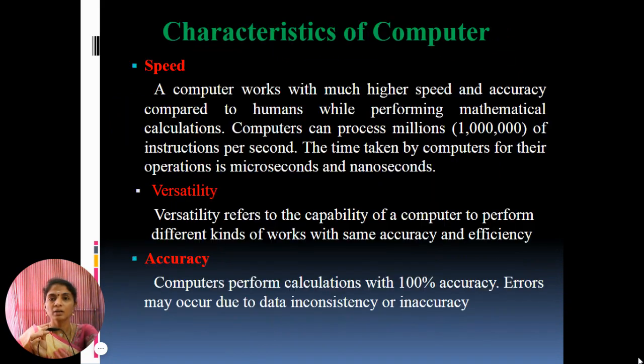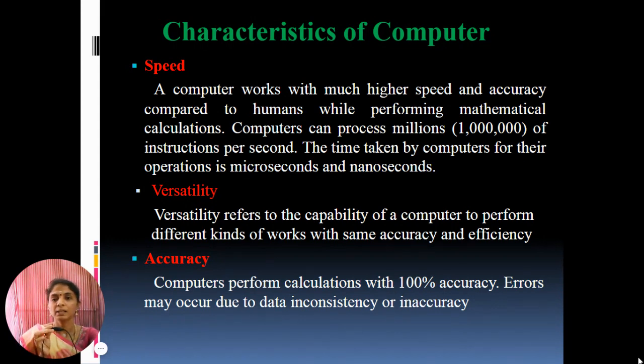And next concept is characteristics of computer. Speed. A computer works with much higher speed and accuracy compared to humans while performing mathematical calculations. Computers can process millions of instructions per second. The time taken by the computer for their operation is microsecond and nanosecond.